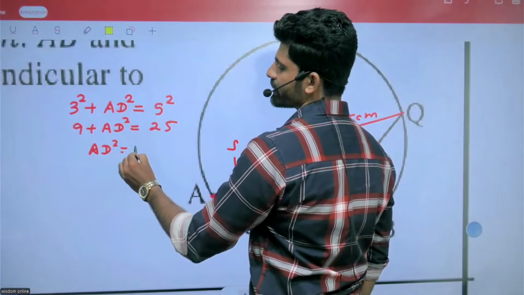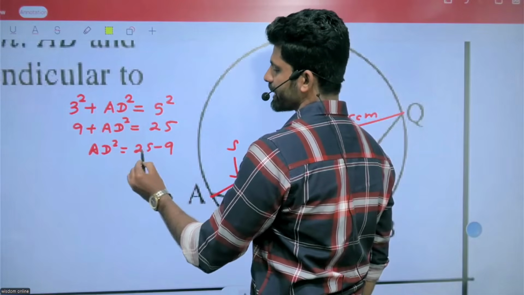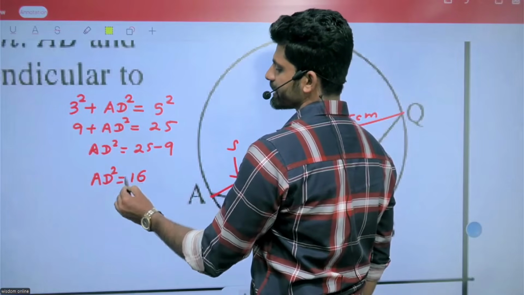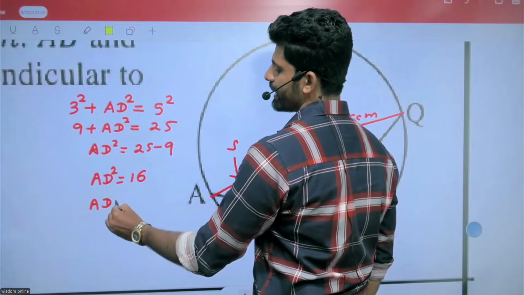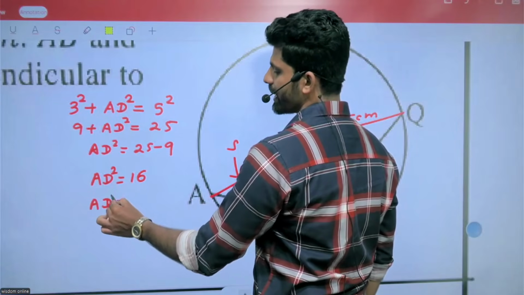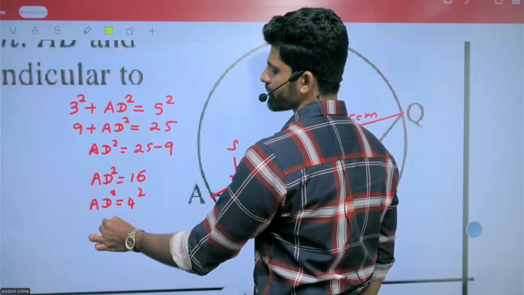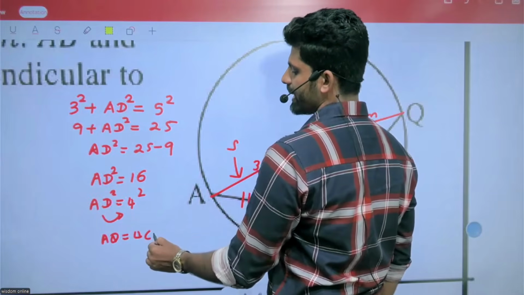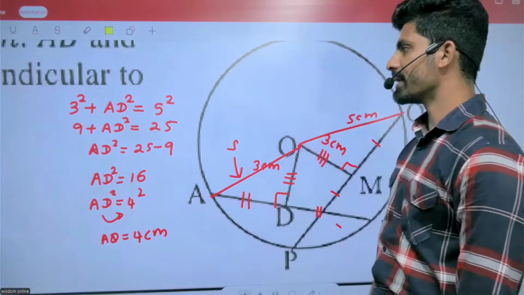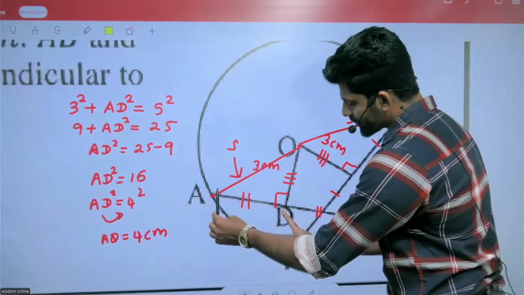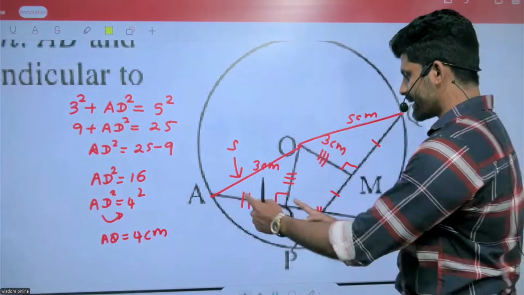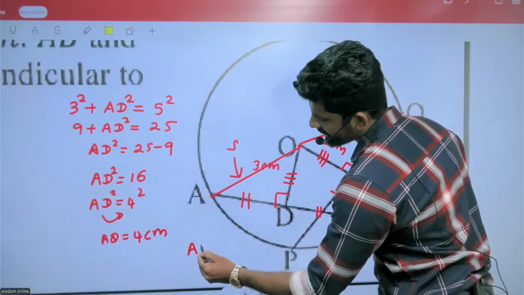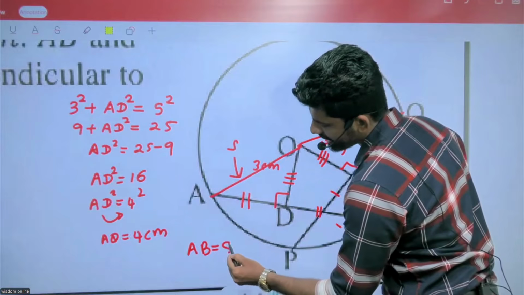AD squared equals 25 minus 9, which is 16. Then AD equals 4 centimeters. Altogether, AB equals 8 centimeters.